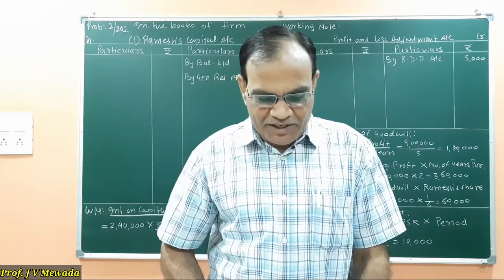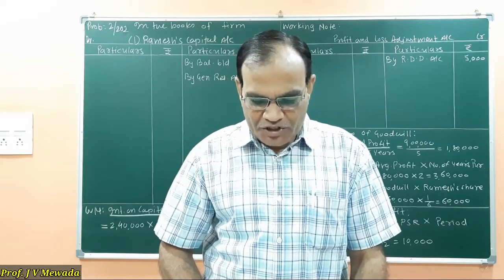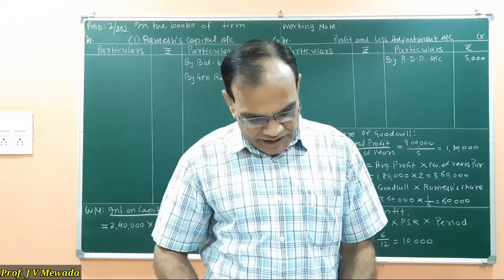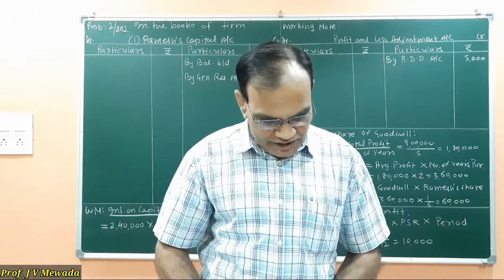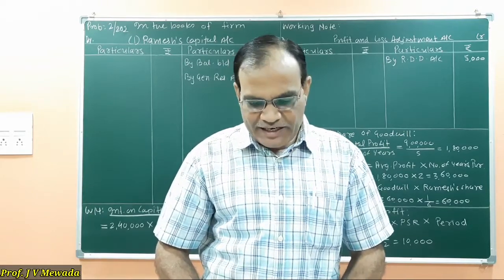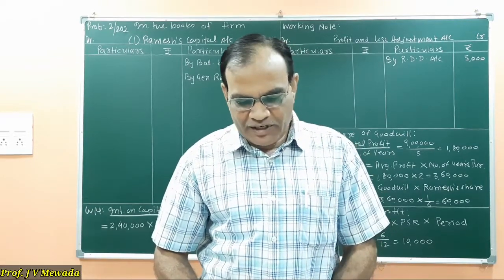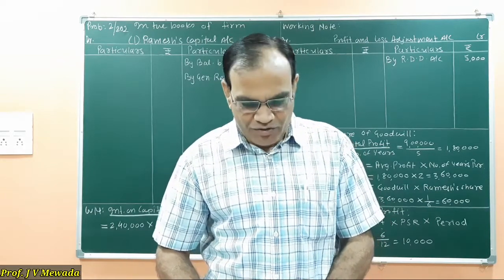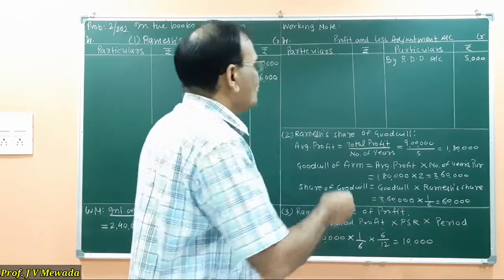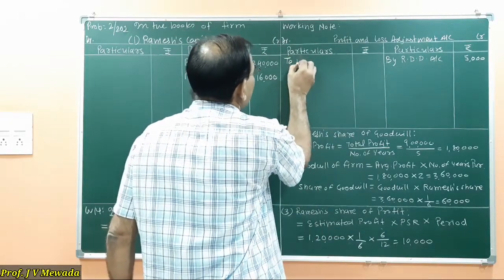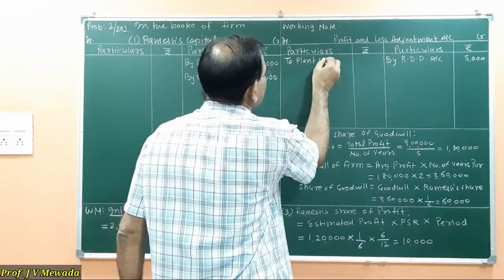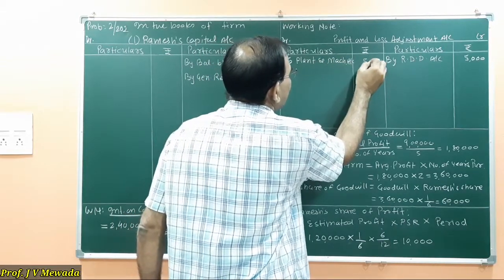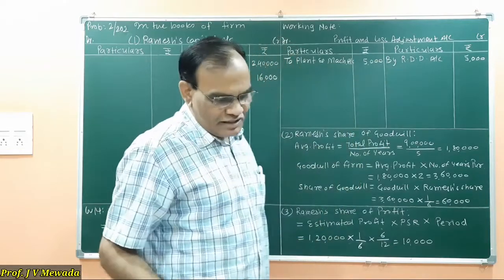Then our next adjustment is plant and machinery to be valued at 80,000. Now we have to just refer to the balance sheet. Plant and machinery in the balance sheet is 85,000, and here we are told that plant and machinery is to be valued at 80,000. So there is a decrease in the value by 5,000. So on the debit side, I will write to plant and machinery account 5,000.